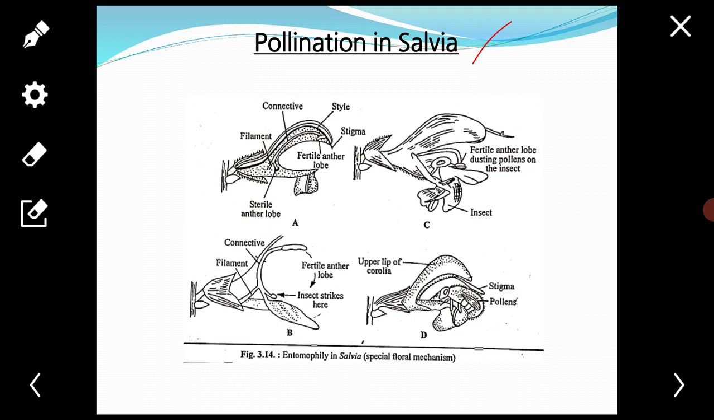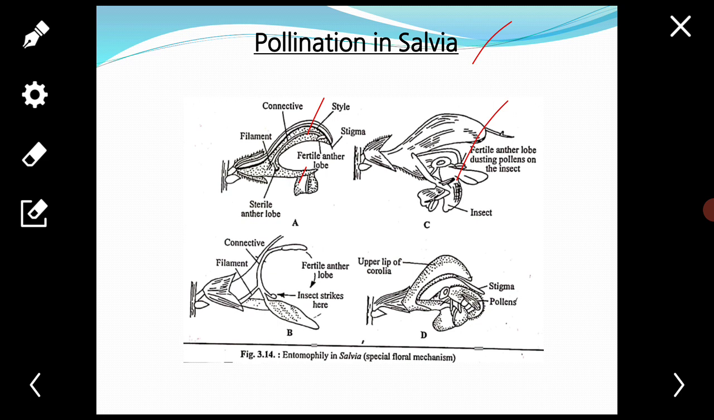The genus Salvia belongs to the family Labiatae, the mint family, in which the gamopetalous corolla is two-lipped, meaning bilabiate. The lower lip provides a platform for the visiting insect, and the upper lip is just like a hood which protects the floral organs. The flowers are protandrous.